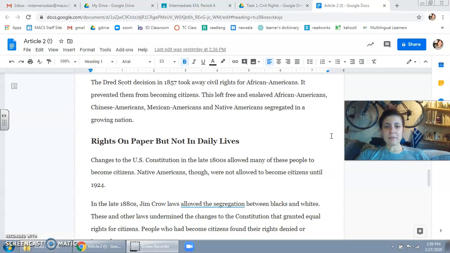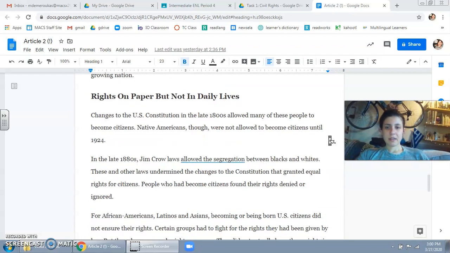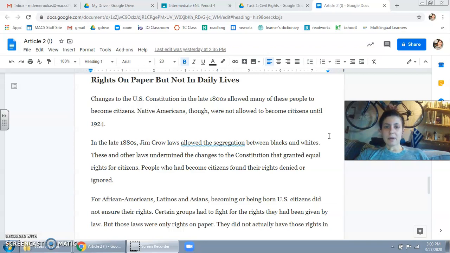It prevented them from becoming citizens. This left free and enslaved African Americans, Chinese Americans, Mexican Americans, and Native Americans segregated in a growing nation. Rights on paper, but not in daily lives.